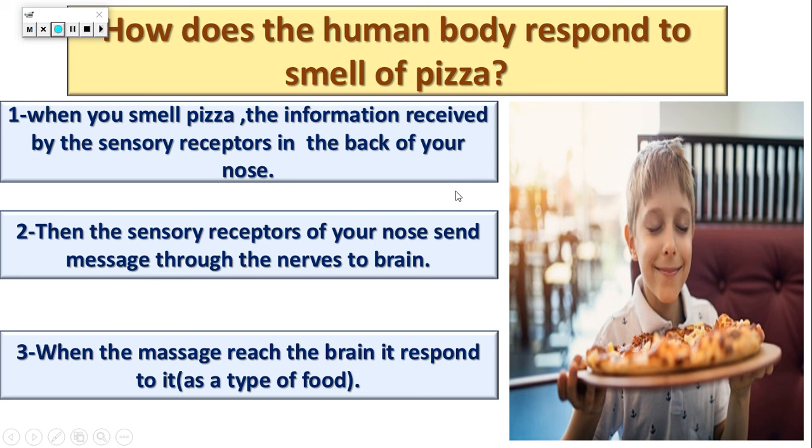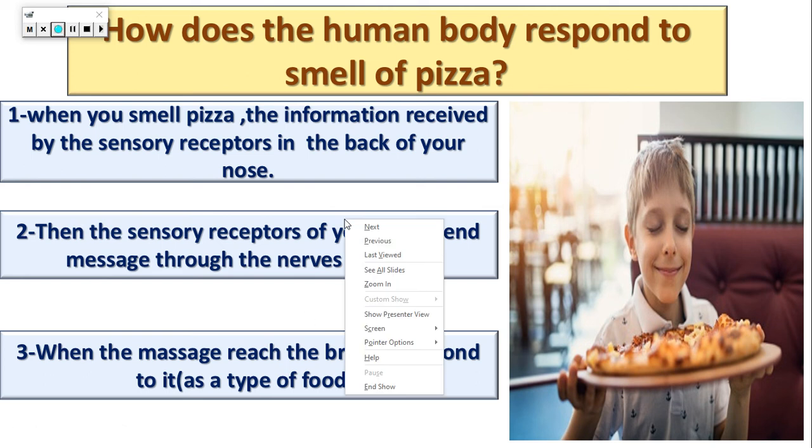Sensory receptors. So when you smell the pizza, this information goes to the sensory receptors in your nose, and the nerves take this information and give it to the spinal cord, and from the spinal cord to the brain. When this information goes to the brain, the brain tells you that it's a pizza, so you know that it's a pizza.